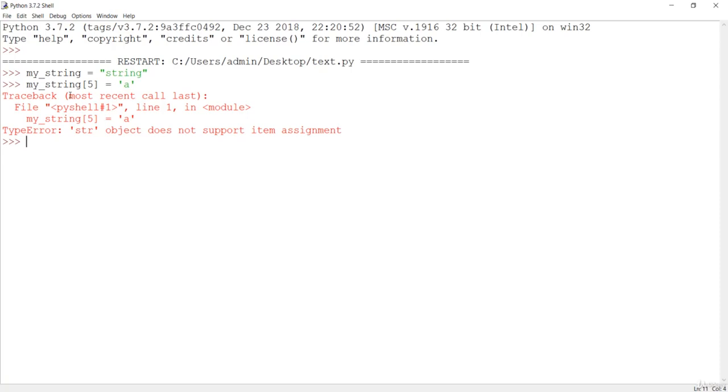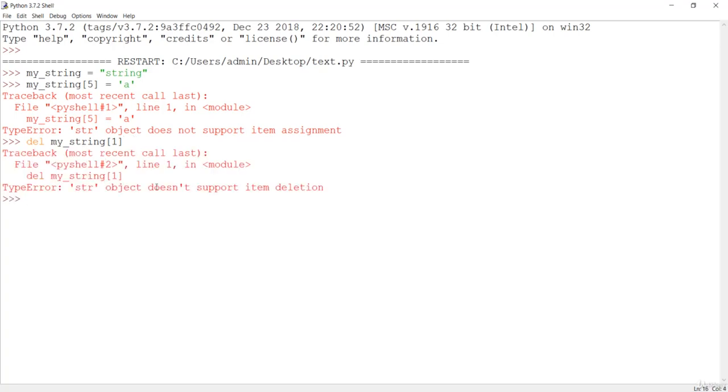So the next thing is we can also delete the string. So let's see how we can delete the string. If I say del with my string, and if I want to delete only the first character, which is basically the t, because the index starts from 0th, then this is also not valid. If I hit enter: string object does not support item deletion. So item deletion or character deletion of a string is not valid, but it will be valid in the case of any other data structure like a list or a dictionary. But in the case of a string, this is not valid. All you need to do is completely delete the whole string. So that should be done like this.